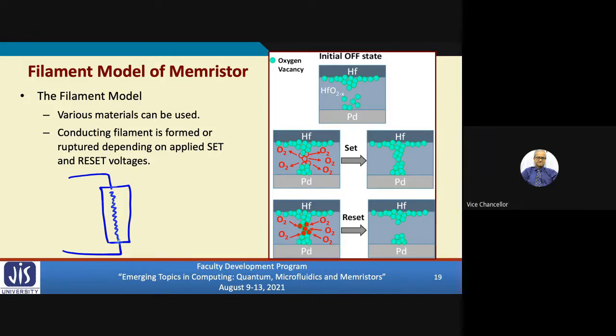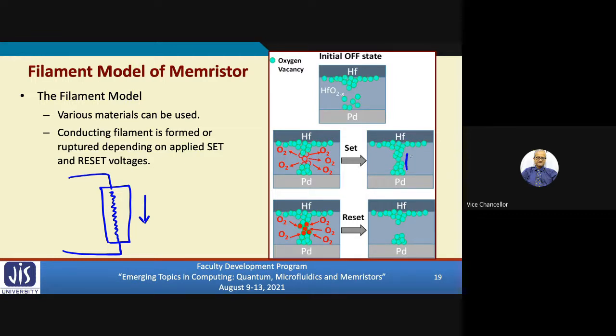And once a filament is formed, there will be a flow of current. Flow of current means resistance will be low. So you see, just pictorially, there are many charged particles shown by these green circles. If I set the device, setting the device means I am setting up the filament. Then the charged particles will fill up the gap in between.